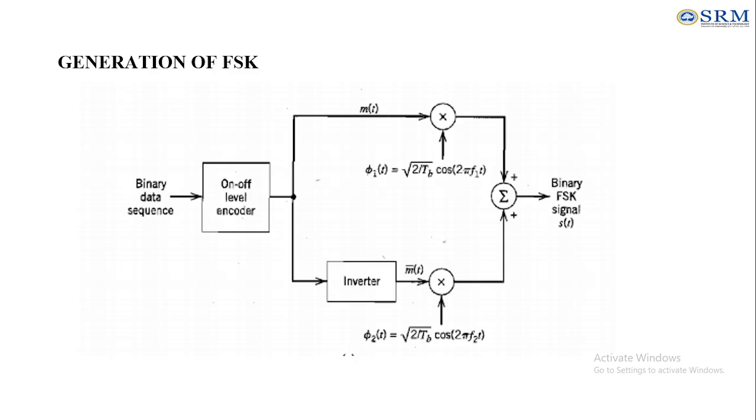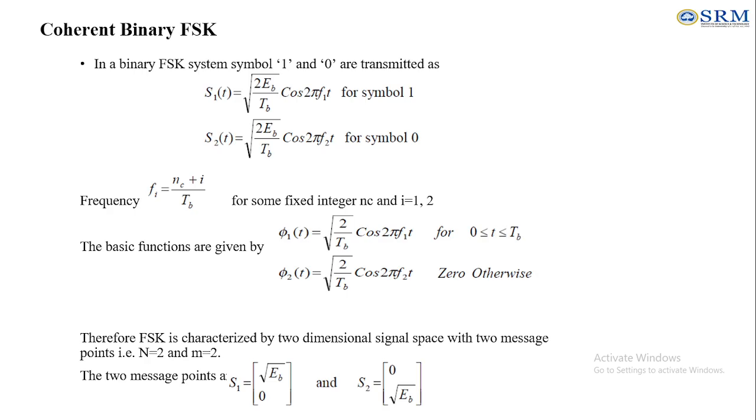What is happening here is that in the binary FSK system, two symbols are transmitted, symbol 1 and symbol 0. For symbol 1, we obtain the output S1 of t is equal to root of twice of Eb divided by Tb cos of 2 pi f1 of t, and S2 of t is equal to root of twice of Eb divided by Tb cos of 2 pi f2 of t for symbol 0 here.